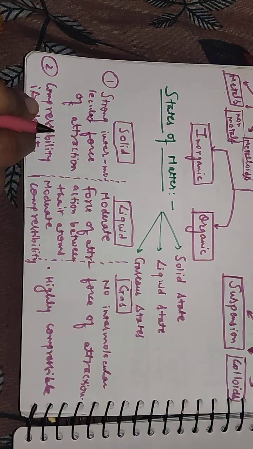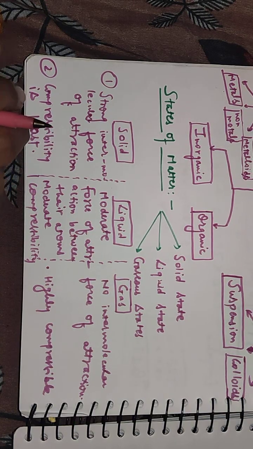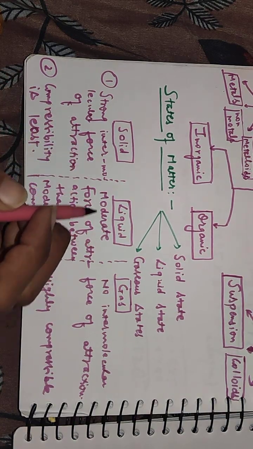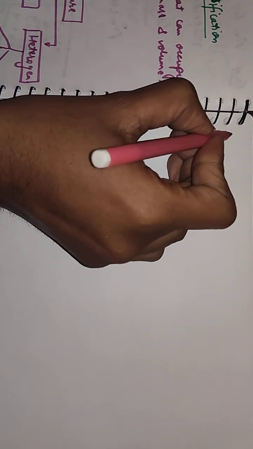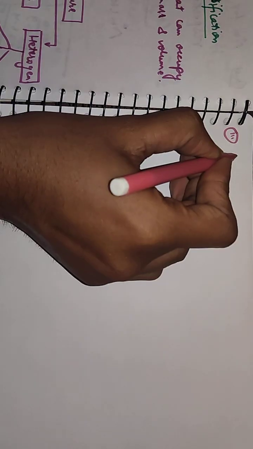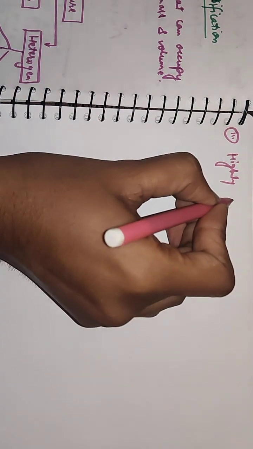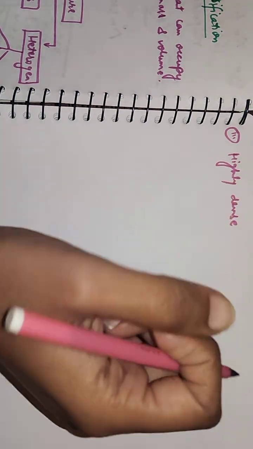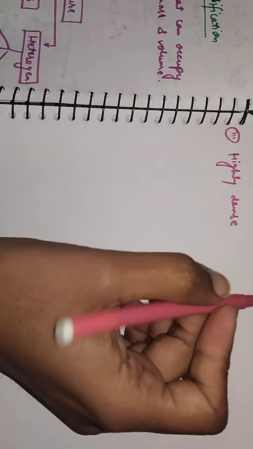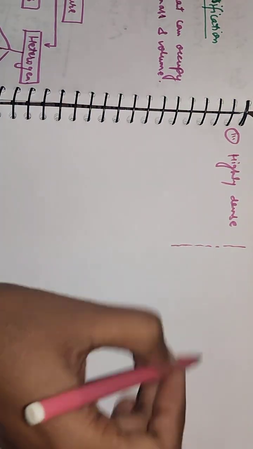So just after discussing this, the next factor we will discuss in solid, liquid, gas properties, the third one is density. In density, solids are highly dense just because of the closely packed atoms and molecules.